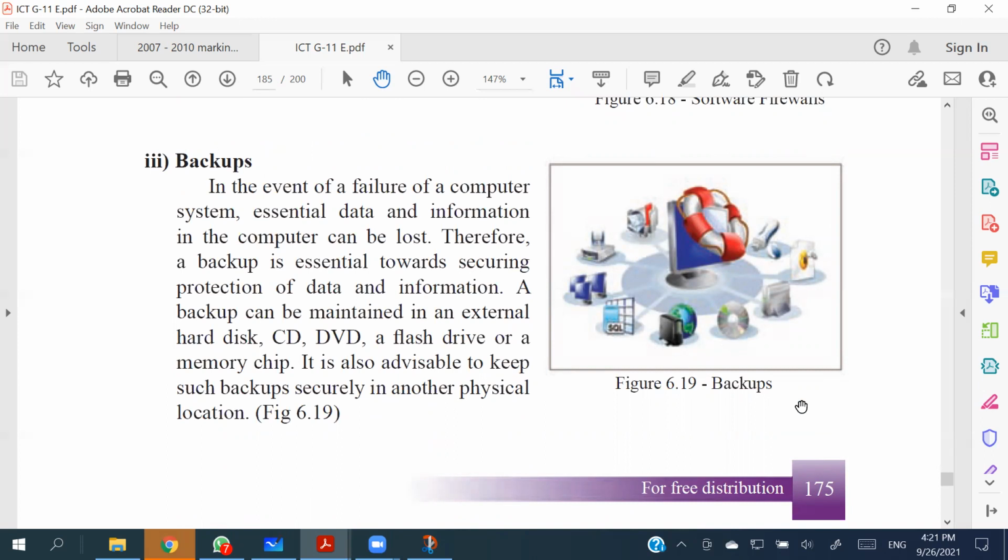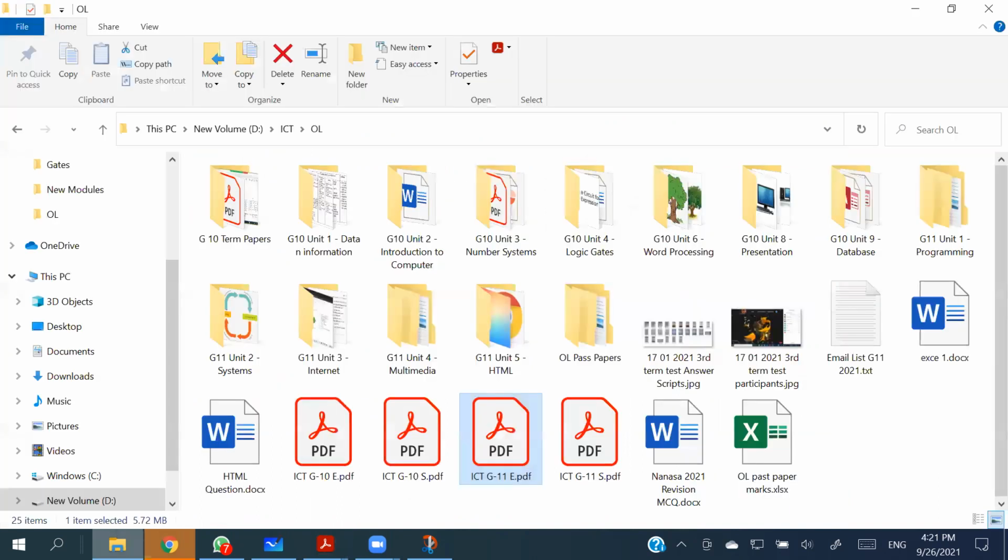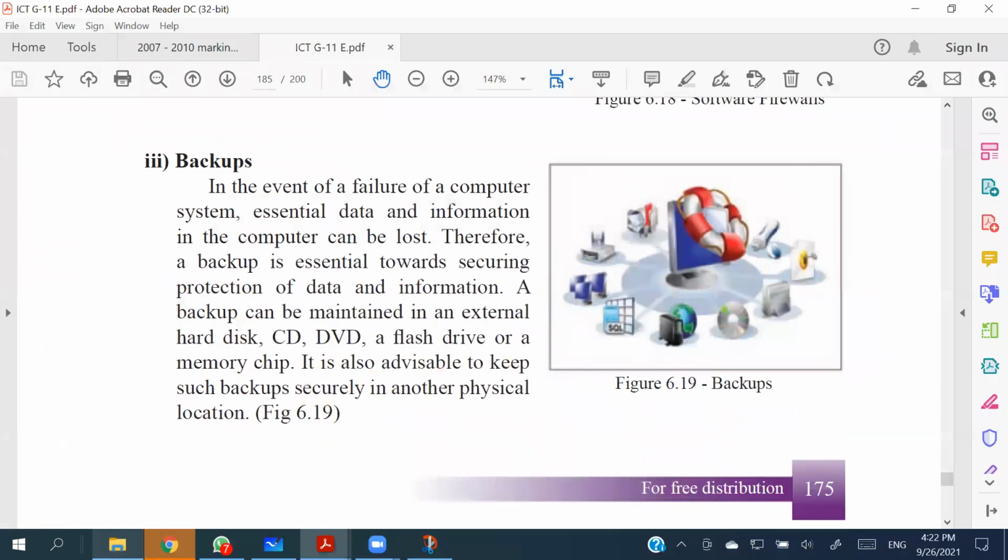For myself, my critical data is the resources that I am using for this teaching process. So I always keep a backup of these things in my Google Cloud, right? When you are having a backup, it should be somewhere safe, which gives you security, right?